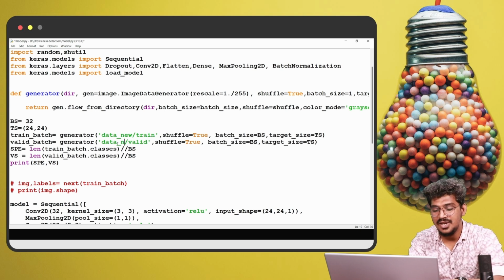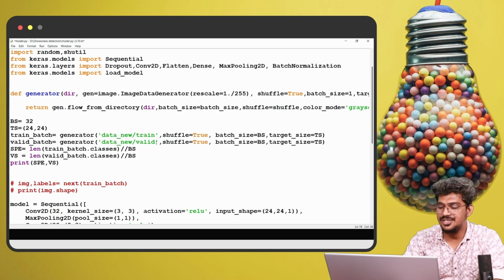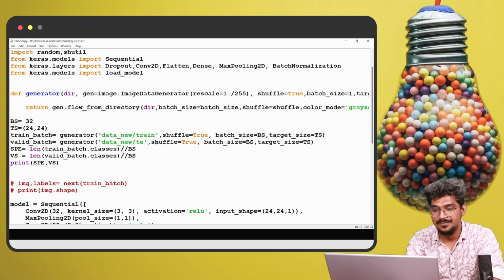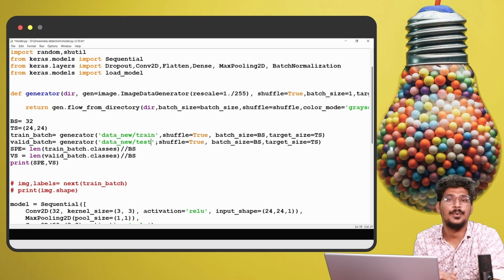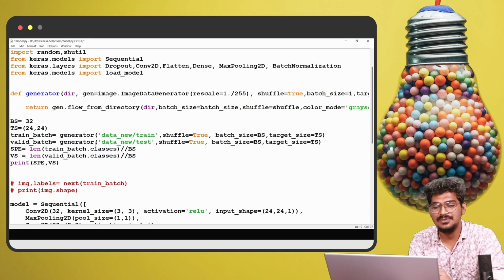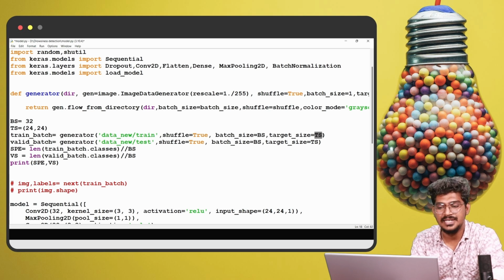What is the name we are going to use? That is the test folder, right? So you have to mention test here. This is for testing data, and this is the training data. Then batch size is 32, target size will be 24 by 24.